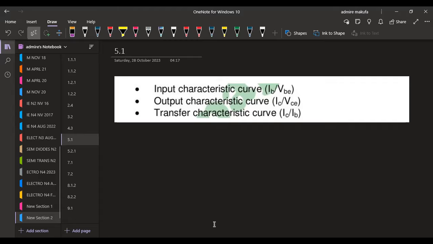Is it a common base, or is it a common emitter? We talked about that.